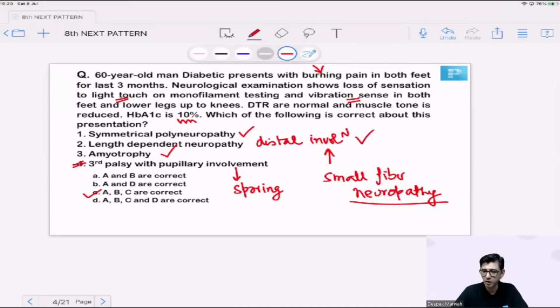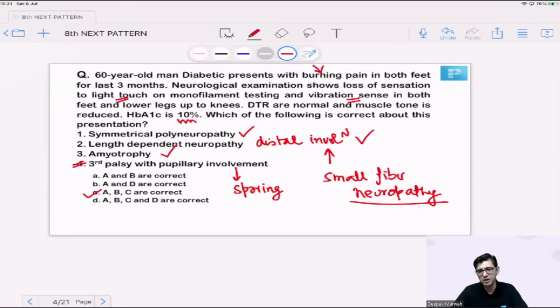So option number 2 makes sense. It's just that instead of writing the word small fiber neuropathy, he tried to write it another way, length dependent neuropathy, which means the whole of the nerve would be involved sequentially, but initially the manifestations develop in the terminal part, whichever is innervated by the nerve. Symmetrical manifestations are anyway seen, and because nerves are involved, it will be both sensory and motor, so motor component involvement can result in amyotrophy occurring in a patient.